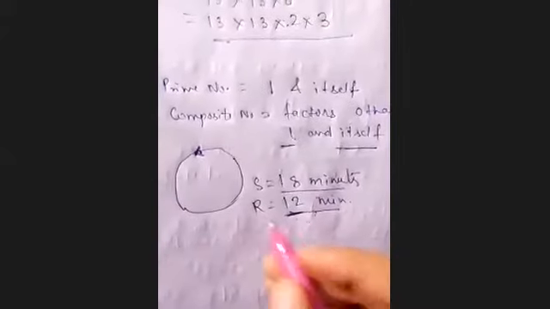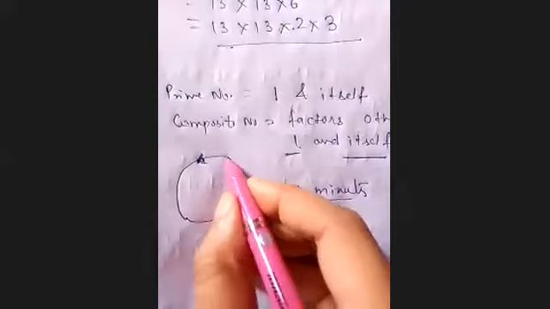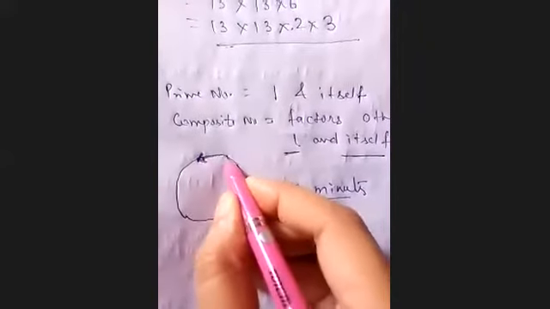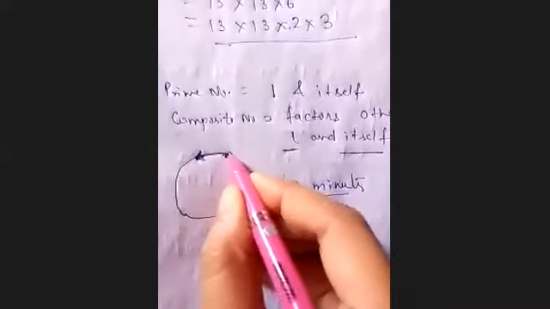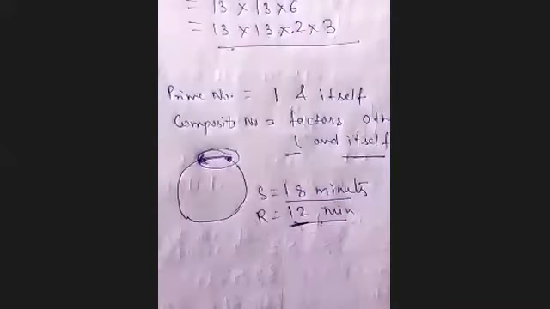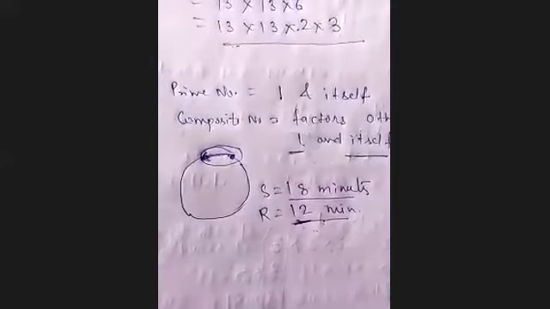So what we have to do in this question, हमें इसकी shortest time find करनी है between Sonia and Ravi. It means हमें least common time find करना है.